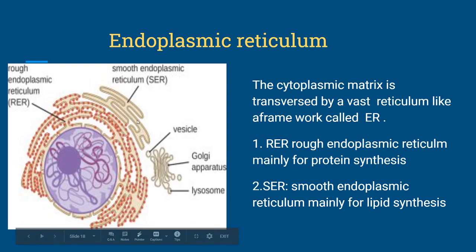Some areas of the endoplasmic reticulum have a smooth surface. That means there are no ribosomes. The smooth ER is mainly for the synthesis of lipids. The functions of endoplasmic reticulum are protein synthesis and lipid synthesis. Not only this, it also detoxifies toxic substances. So this is the endoplasmic reticulum.